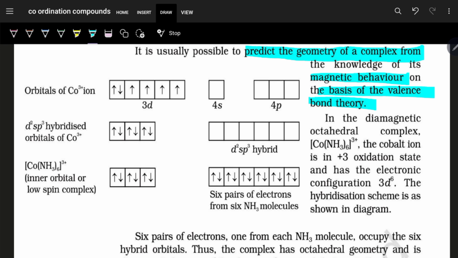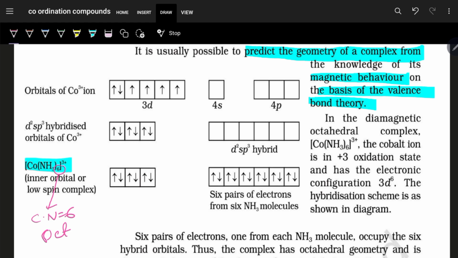So here we are seeing this coordination entity, [Co(NH3)6]3+. With six NH3, obviously the coordination number is 6, and we expect octahedral geometry. Now this octahedral geometry will be sp3d2 or d2sp3, that we have to see.